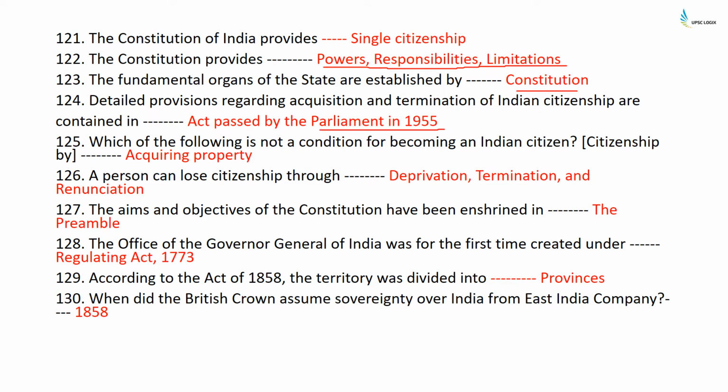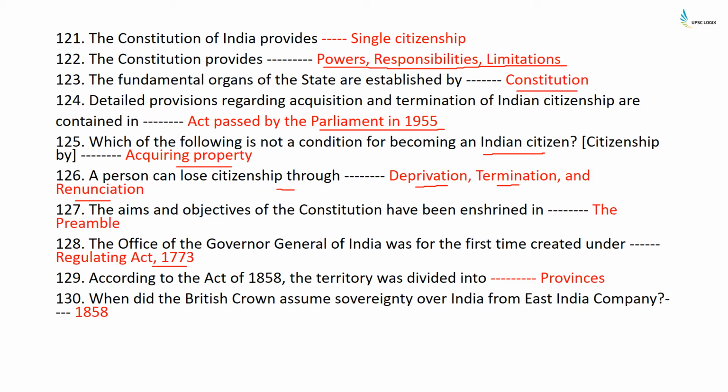Which of the following is not a condition for becoming an Indian citizen? Citizenship by acquiring property. A person can lose citizenship through deprivation, termination, and renunciation. The aim and objective of the Constitution have been enshrined in the Preamble. The office of the Governor-General of India was for the first time created under the Regulating Act 1773.